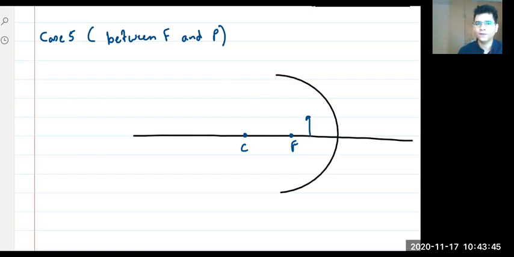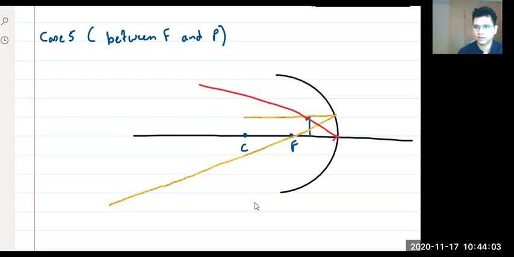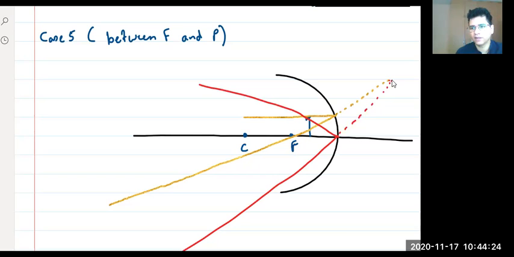Think about it. This is your object, right? Now, if you draw the lines, this and this, that's the first line. Second line is this and this. Now, if you think about it, it is diverging. Don't you think that this is diverging? Even though this mirror is a converging mirror, it will be diverging. So if you see this, you will feel like, if I extend the rays like this, they're actually meeting over here. Yes or no? Tell me. Yes or no? Think about it.